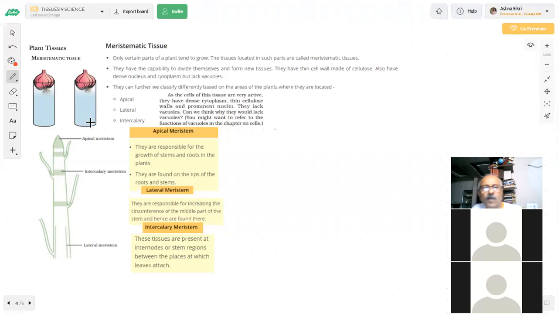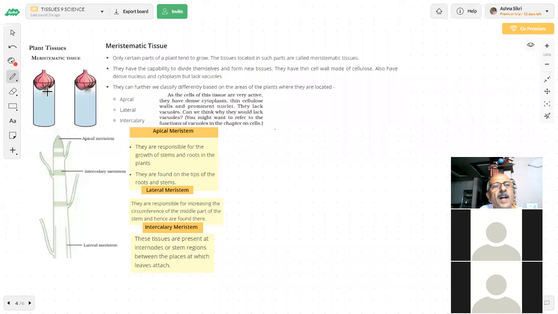So here, these are the bulbs of the onion. You know, inside the onion there is a bulb. You have seen it or not? There is a root here. So two jars, and there is water present in them. What will you do? You will observe the growth of this.